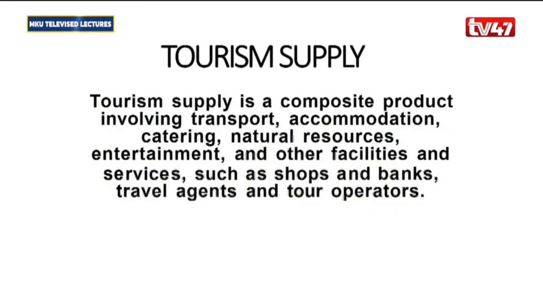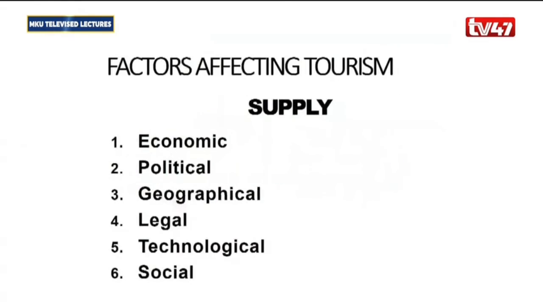All those are part of tourism supply, a composite of several factors together. So what factors affect tourism supply? We take note of 6 of them. Tourism supply is affected by economic factors, political factors, geographical factors, legal factors, technological factors, and social factors.